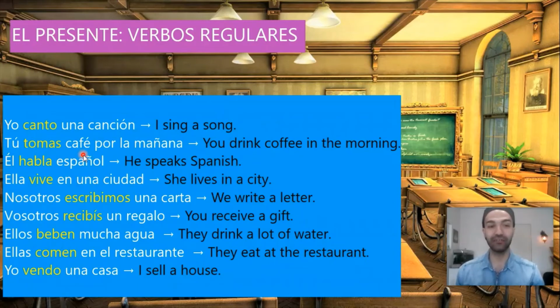Tú tomas café por la mañana. You drink coffee in the morning. Tomas, the verb tomar, to take. We conjugate it in the following way. Yo tomo, tú tomas, you take, él toma, nosotros tomamos, vosotros tomáis, ellos toman.